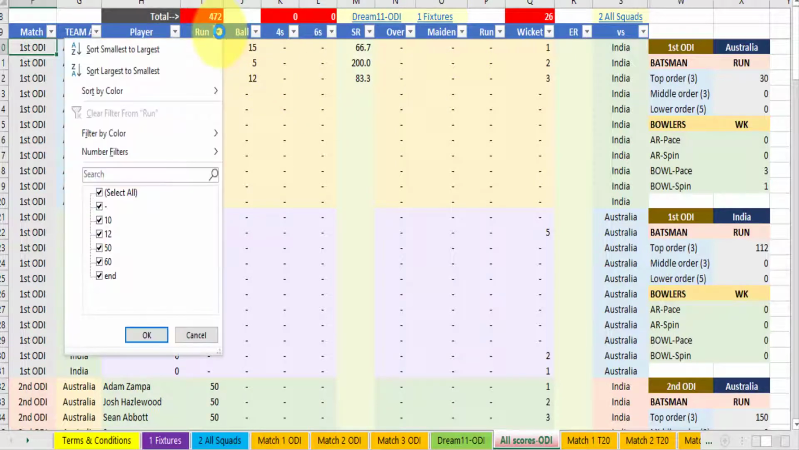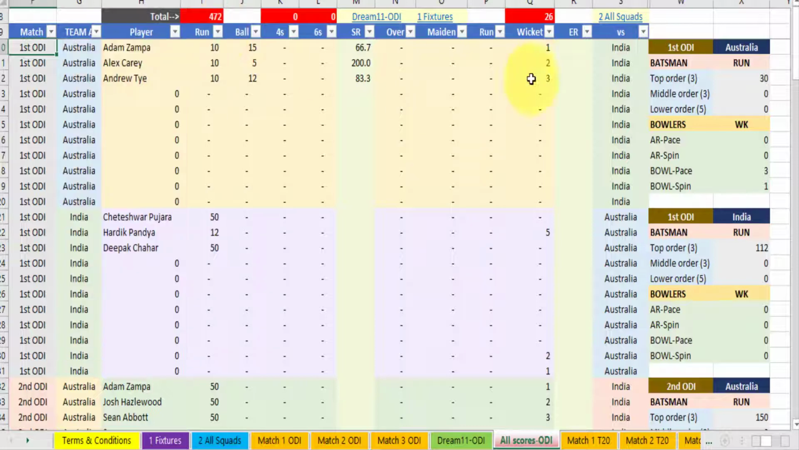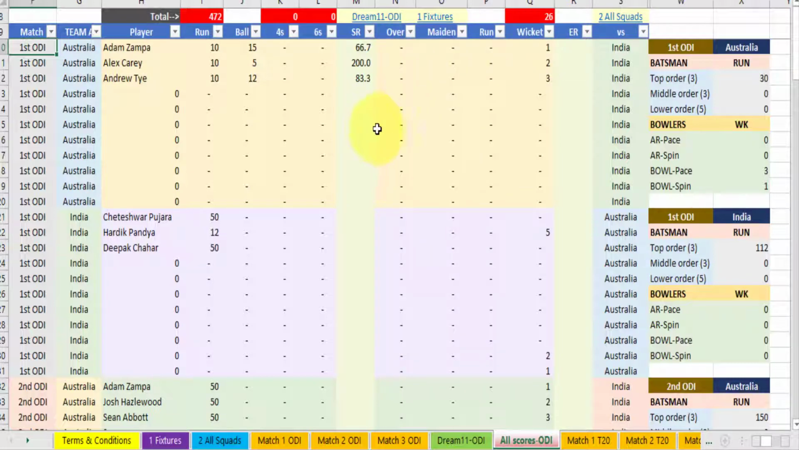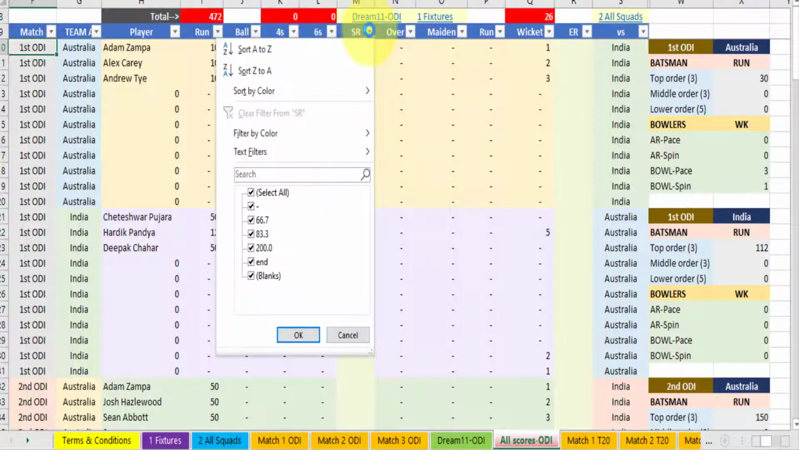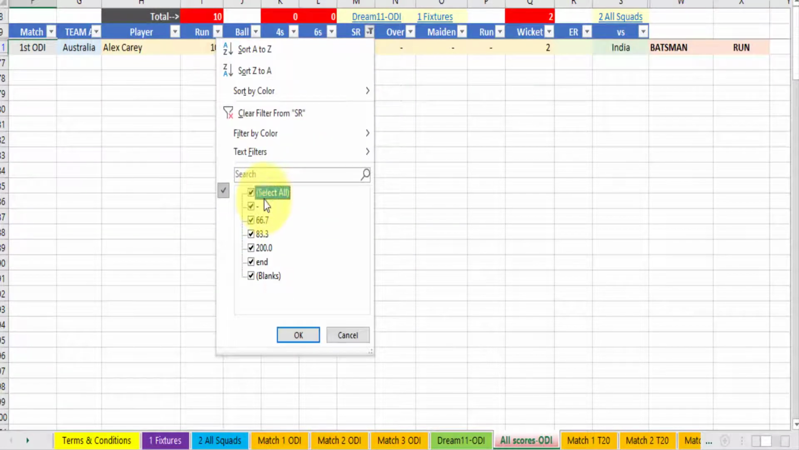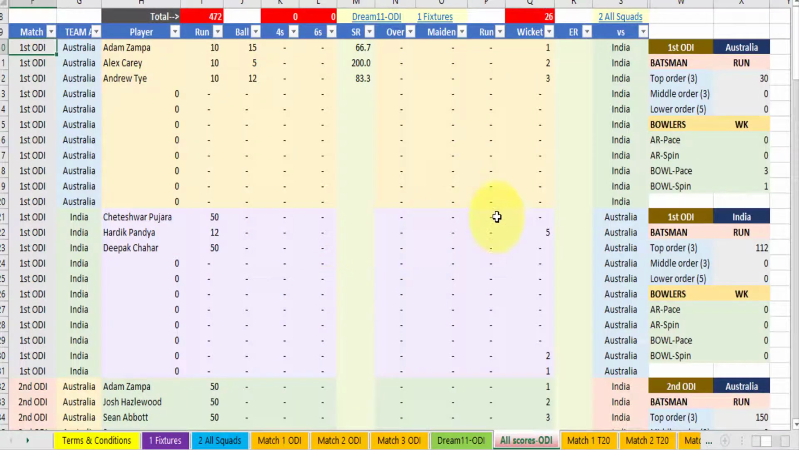From the drop down menu I can search which player, out of all the matches, scored more than 50, and which player took at least 5 wickets in any given match. Strike rate, I can select from here. So who has a strike rate of more than 200, I can do that. So this is the kind of analysis the sheet will be doing.